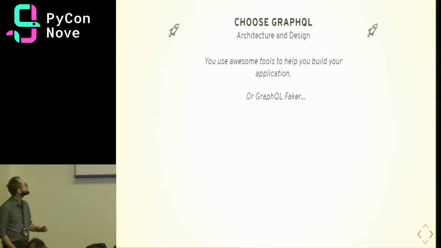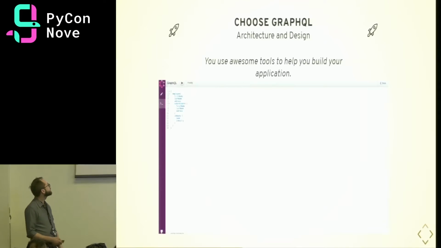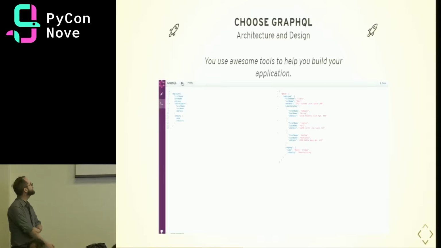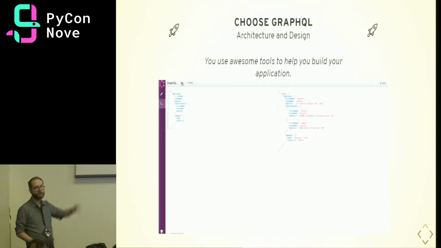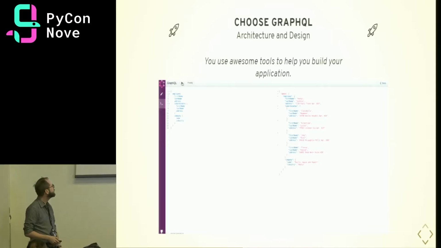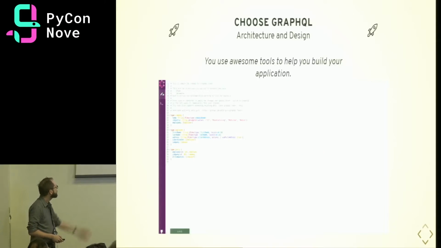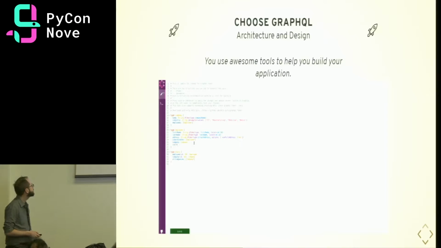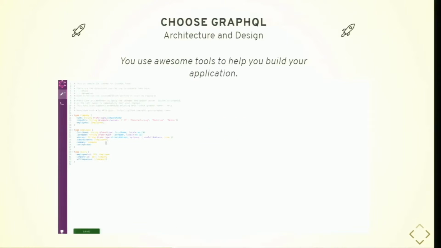Another cool tool is GraphQL Faker. This is a tool that lets you get prototype data for APIs that don't even exist yet. In this case, we're getting employee data. Every time we hit it, it's going to be random employee information, randomly generated using the Faker library in JavaScript. We can also add fields very easily. In this case, we can add a catchphrase for each of the employees using Faker's hacker phrase.